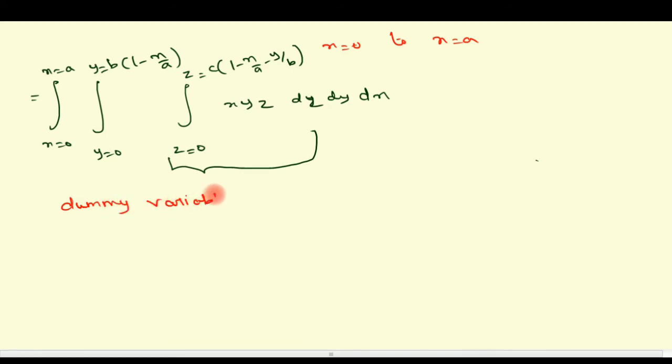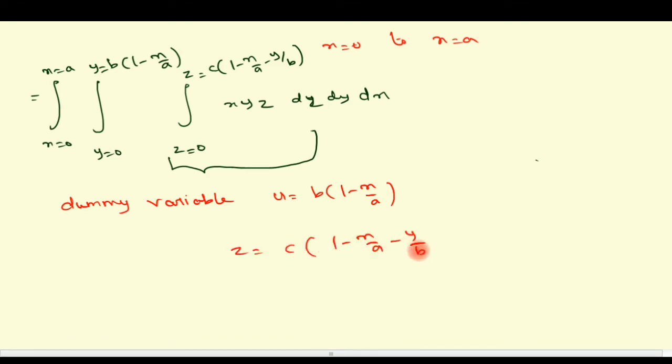So in the place of the term I am using some variable. I am not converting the one variable to some other variable. Simply I am using the dummy variable, that is u equal to b into 1 minus x by a. And see the z limit. Z limit is c into 1 minus x by a minus y by b.